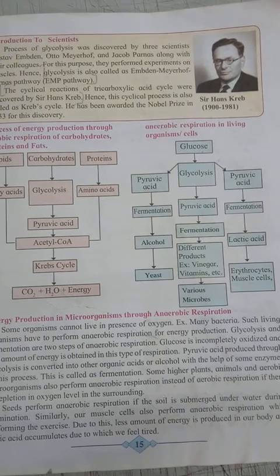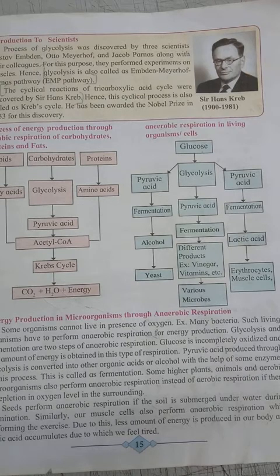In all these organisms the first step is the same, glycolysis, in which pyruvic acid is formed. But after glycolysis, in fermentation, different products are formed in different microbes or organisms.